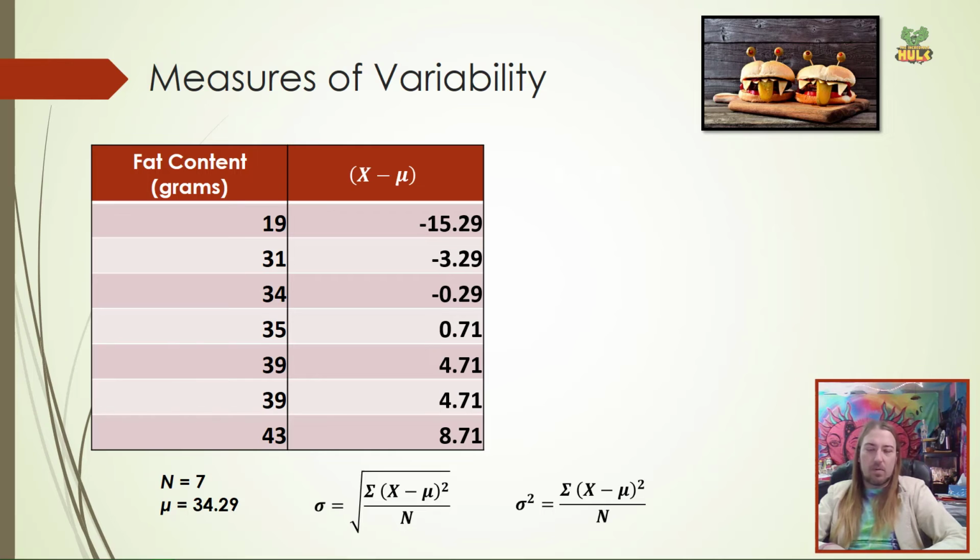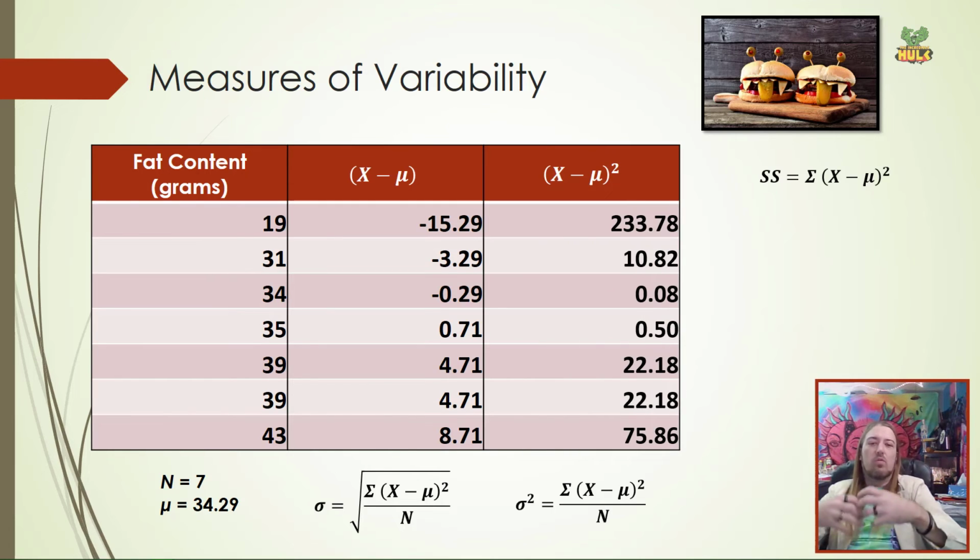So in this case, the exponent in this formula would be the squaring of everything that was in parentheses. So we now need to square each of these values. This is good because this is where I said it takes away the negatives. Okay, so make sure, because some calculators are weird, you'll type in negative 15.29, then hit squared, and it'll tell you a negative number as the output. You have to know your own calculator and remember that you never have a negative square, right? When you have squared a number, it becomes positive in every single case. Okay, so square all of those values. We get 233.78 all the way down to 75.86.